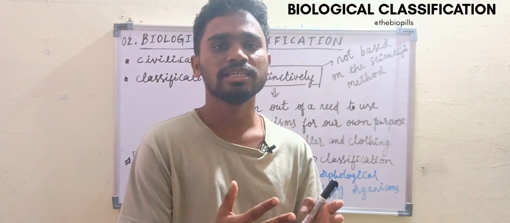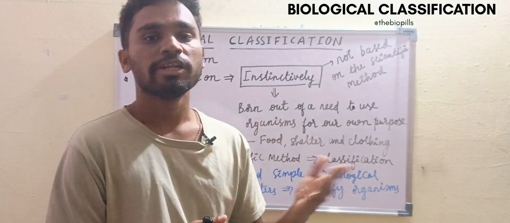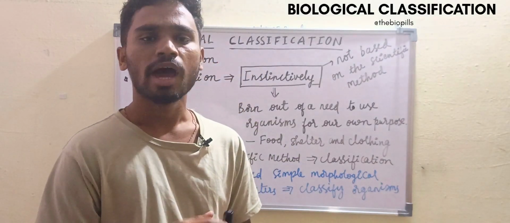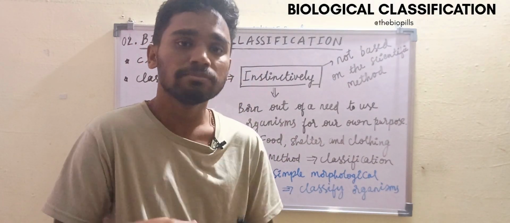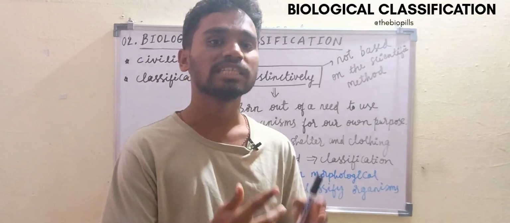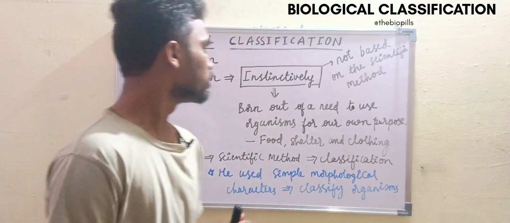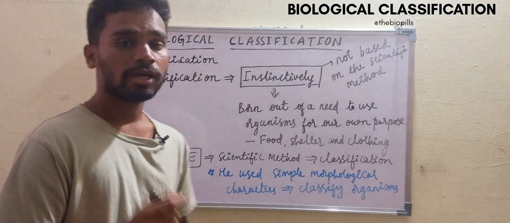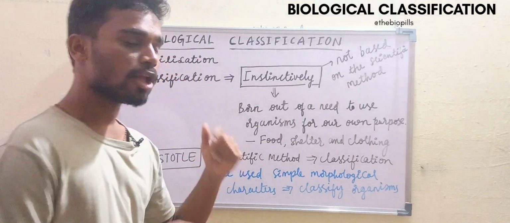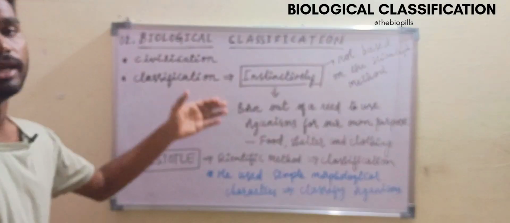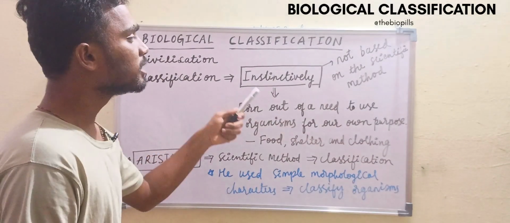He started to see the surrounding environment. There he saw different kinds of organisms, and he questioned himself and tried to classify the organisms around him or her. So basically, in olden days, long back, classification was done instinctively.